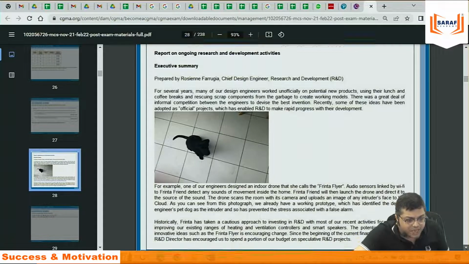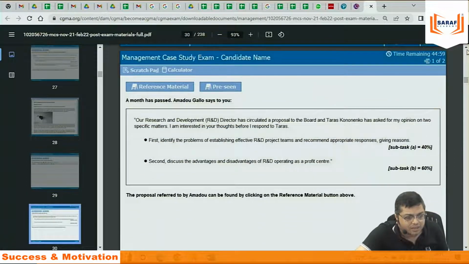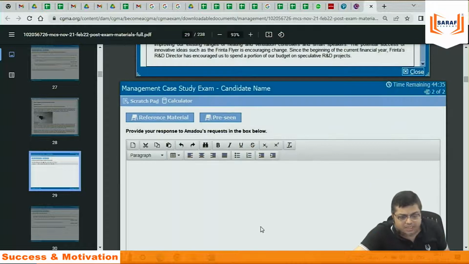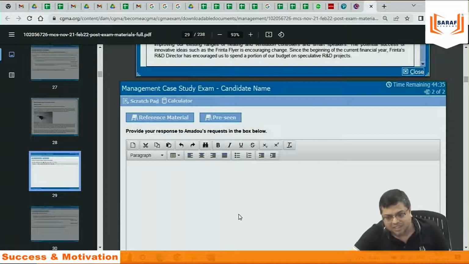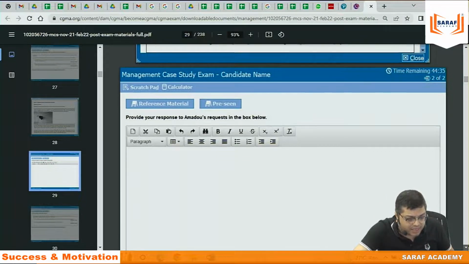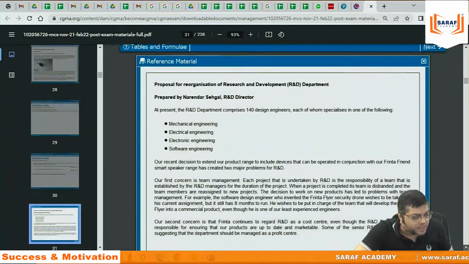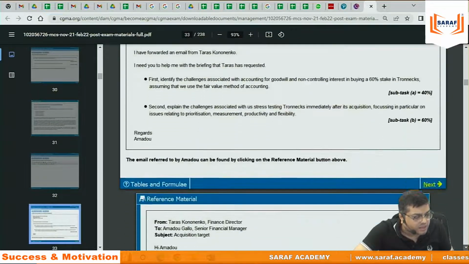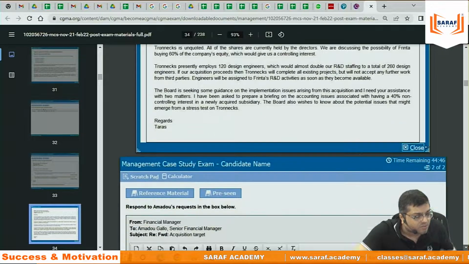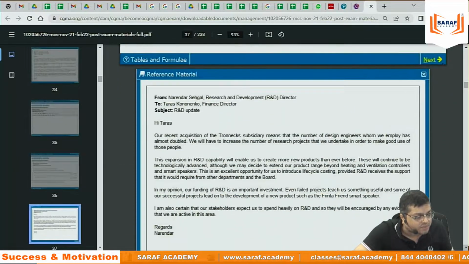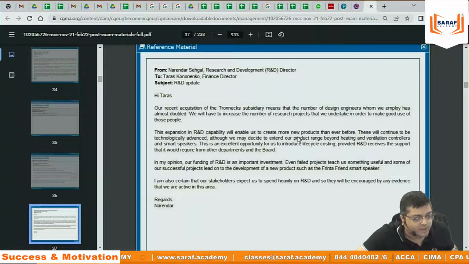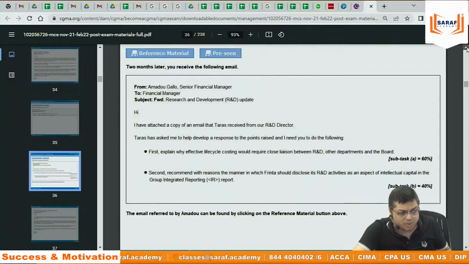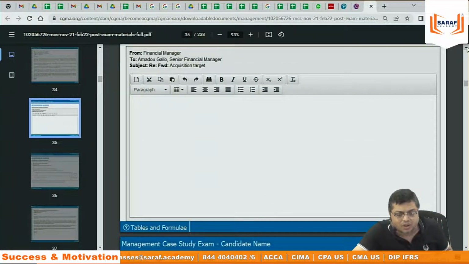Now, in case of CIMA, there is no Excel file, no Excel. Because in CIMA, the calculations are very less. Generally, in the entire exam, we don't use a calculator at all. But we should be taking one. Suppose there are questions where some figures are given. This is not figures given. This is 120 figures given. This is the last one. R&D, no figures. But somewhere you find that sometimes you need to do some plus, minus. There is no presentation in Excel.